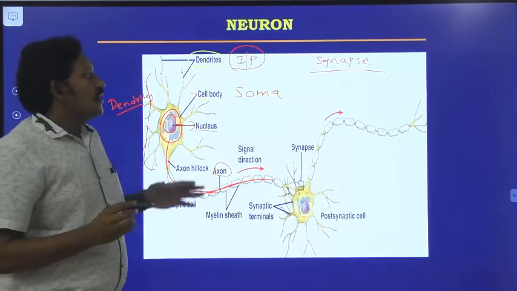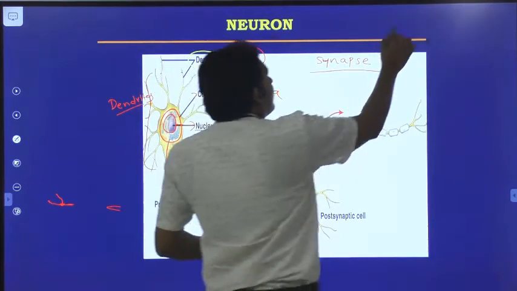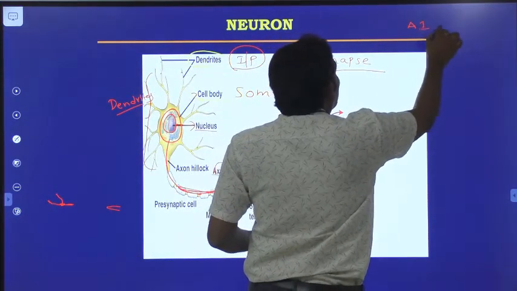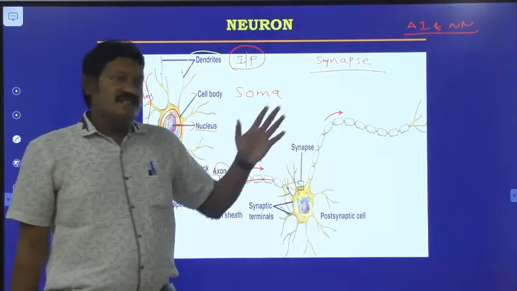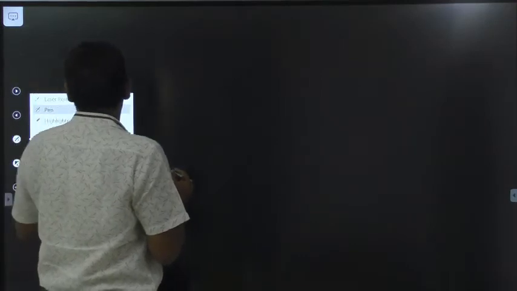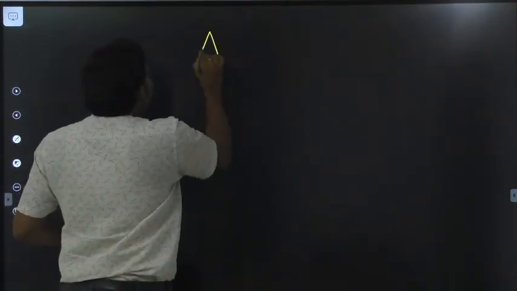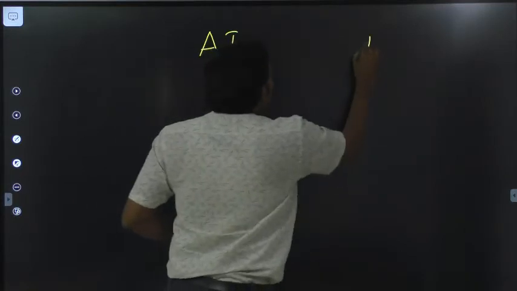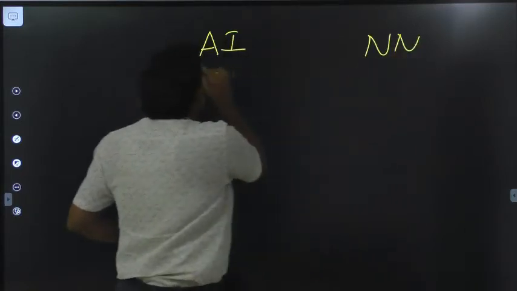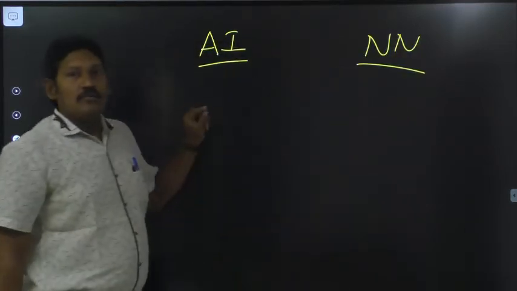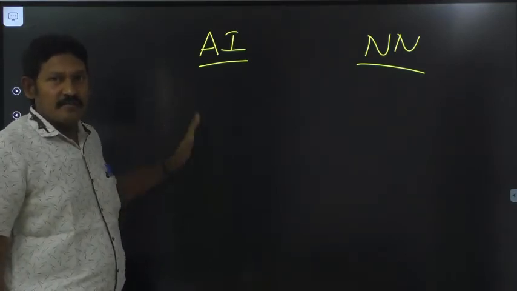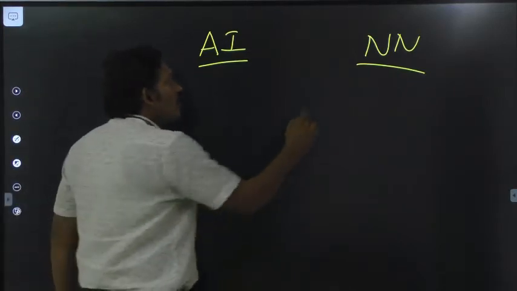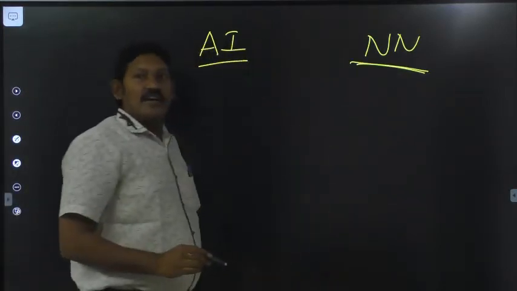So why are AI and NN interconnected? Artificial intelligence and neural networks. When you want to make the system intelligent artificially, first you should know how the neurons are working.